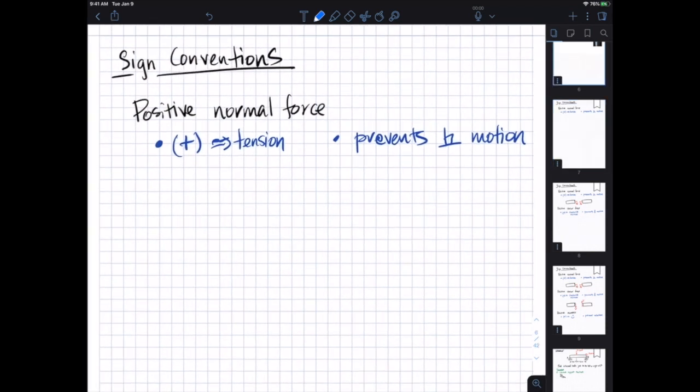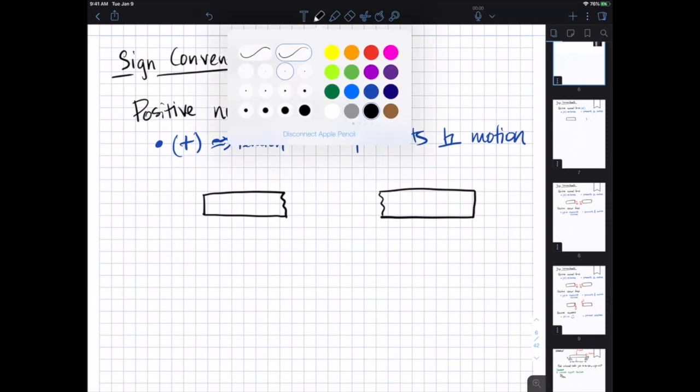Our sign convention is actually a little bit confusing, only in the sense that we're going to call these loads positive, a positive normal or shear force. Normal, again, is the one that has the N, and it's preventing perpendicular motion. The convention that we're going to use is that positive normal forces are tensile forces.